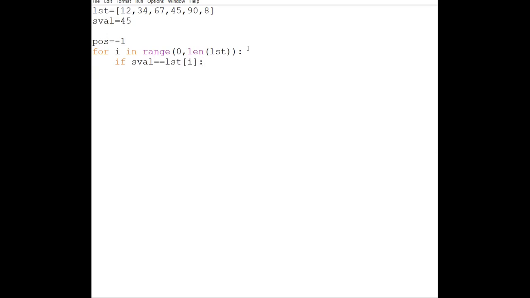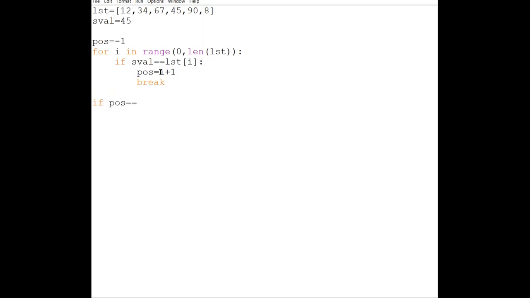If my search value is equal to LST of i, in that condition it is found. So what we will do, we will record the position. Position is equal to i plus 1. We know the reason why i plus 1, because i starts with the 0 value, so position will always start with the next value, that is 1. Fine. And if it is found, then we can break.